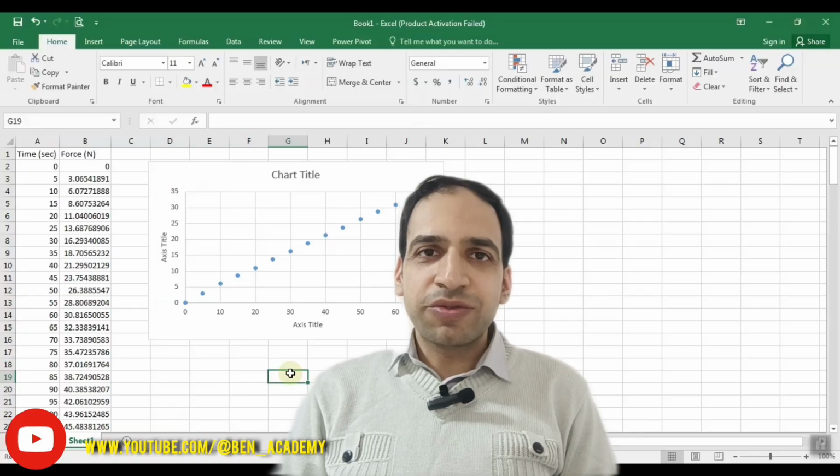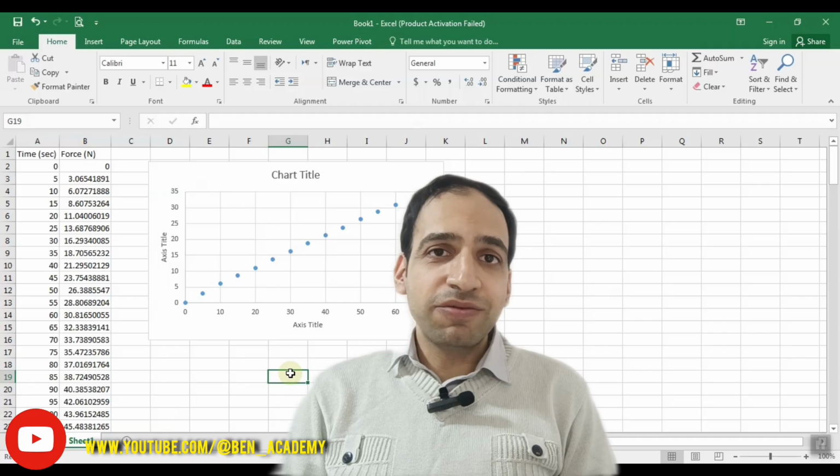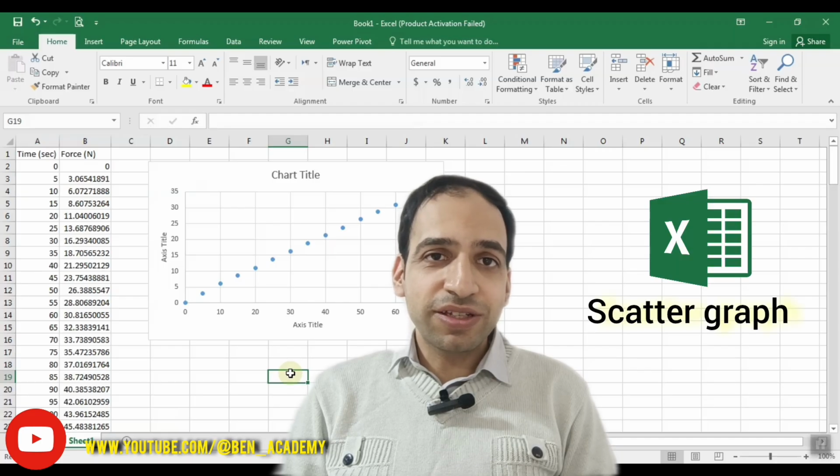Have you ever looked at two columns of numbers in Excel and wondered if they are actually related? Instead of guessing from raw data in a table, we can visualize the relationship instantly using a scatter diagram.